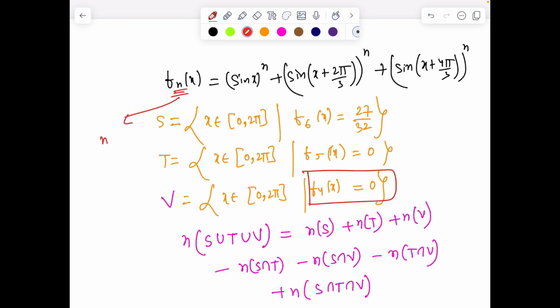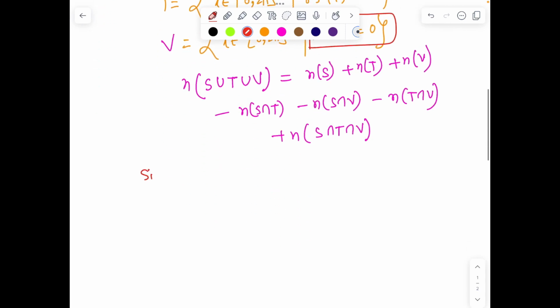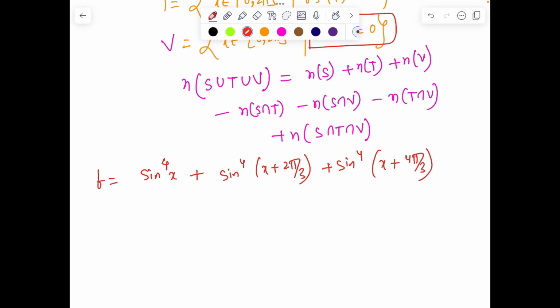You directly put, instead of n, a value of n equal to 4 and calculate those values. ठीक है, तो चलो हम n equal to 4 पे देखें. हम दो अप्रोच से आपको बताते हैं, इंटरेस्टिंग अप्रोच से. n equal to 4 will give f of x as sin 4x, sin 4x plus 2π/3, plus sin 4x plus 4π/3. अब यहाँ से you are getting some feel also, maybe some fragrance of complex numbers is there.